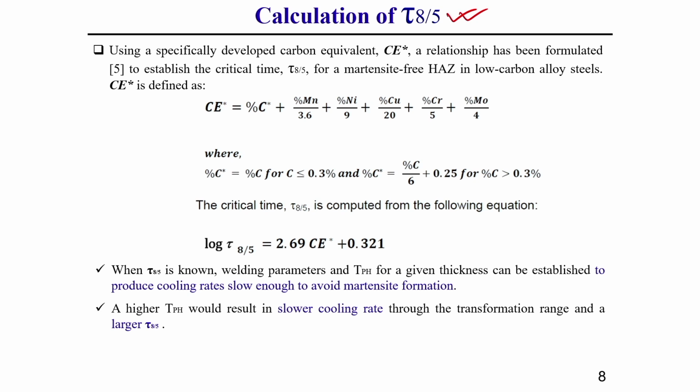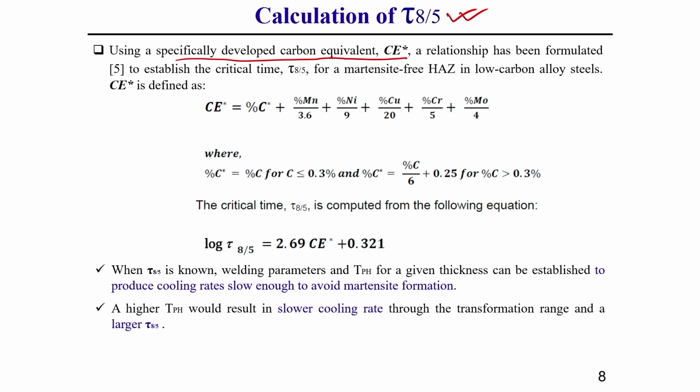For calculating or estimating this T8/5, there is a standard procedure. This procedure was developed by IIW. The full form of IIW is International Institute of Welding. So, for estimation of this T8/5, we use a specially developed carbon equivalent, which is represented as Ce star.